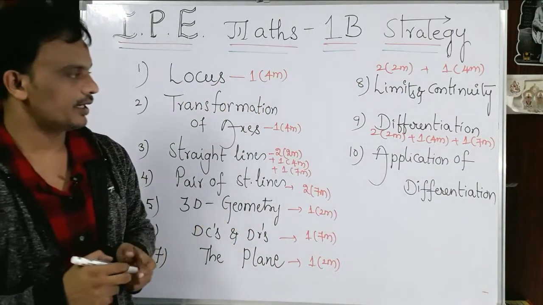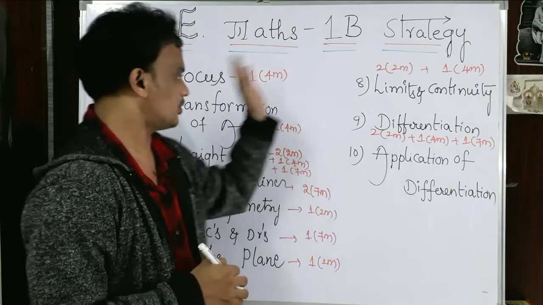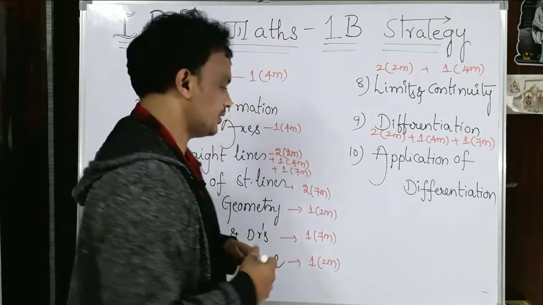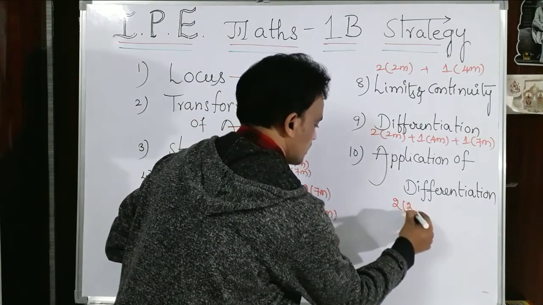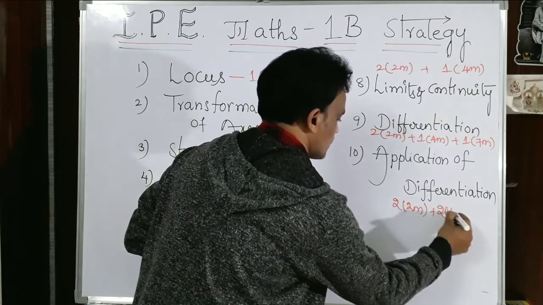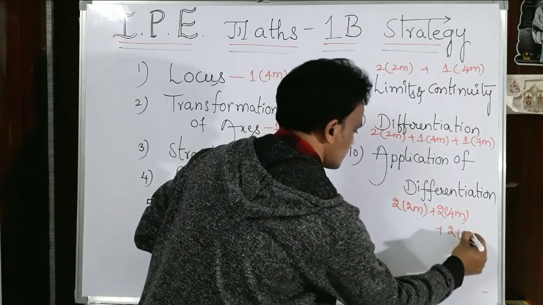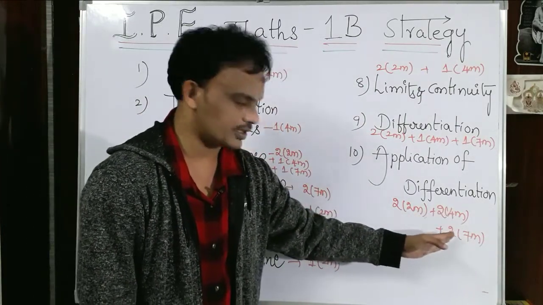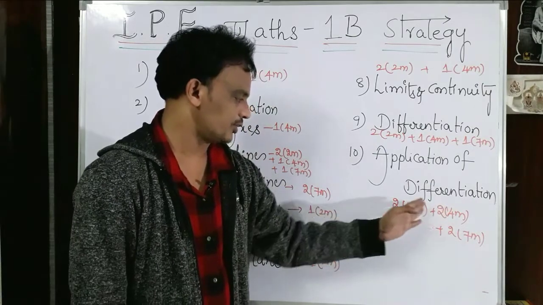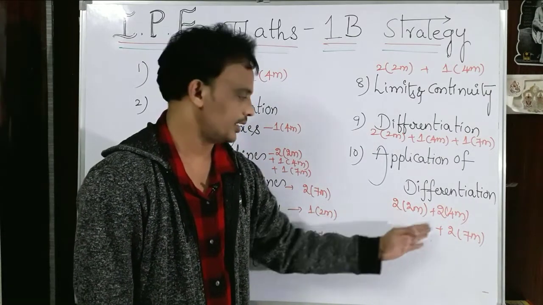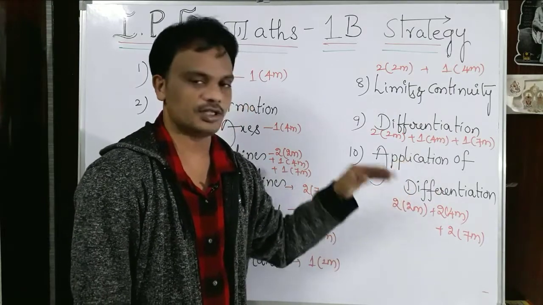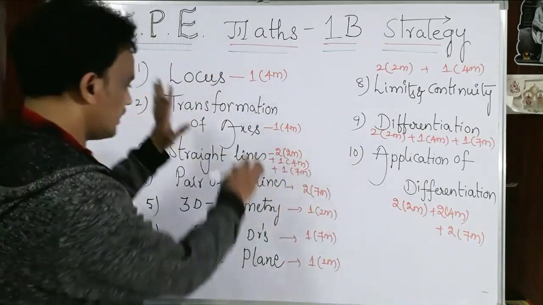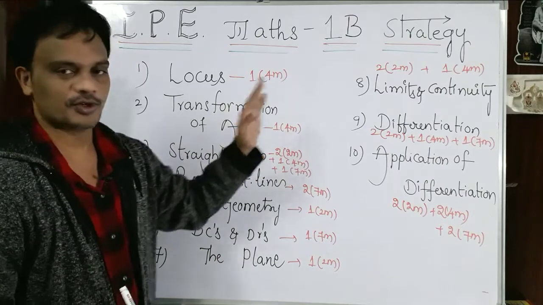And applications of derivatives. Throughout 1B, from this topic the total weightage is two 2 marks questions, two 4 marks questions and two 7 marks questions. 14 for the two 7s, and two 4s is 8, so 22, and 22 plus 4 is 26 marks. Completely from applications of derivatives there are two 2 marks questions, two 4 marks questions and two 7 marks questions. That is the weightage of each topic from 1B.